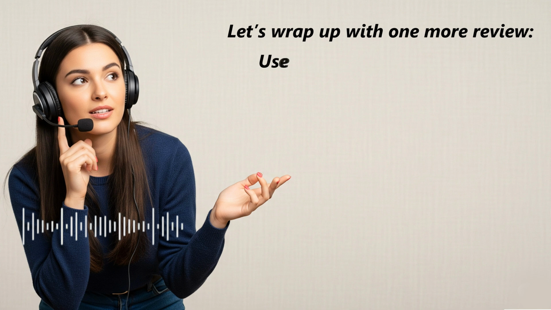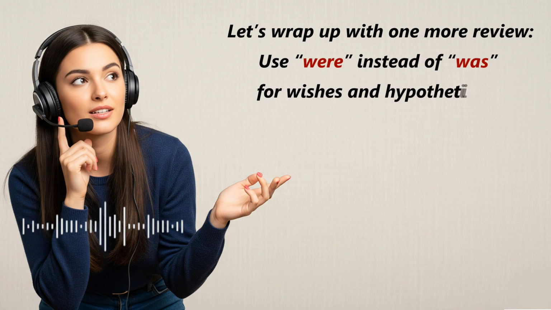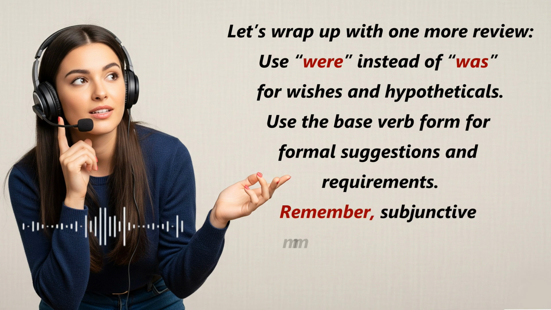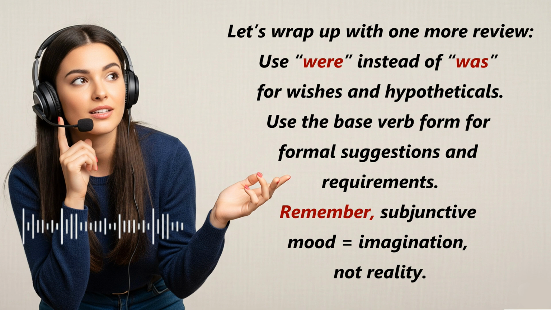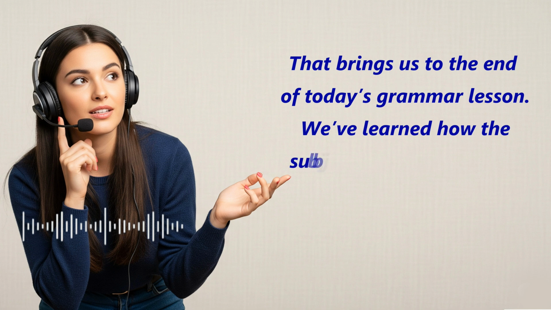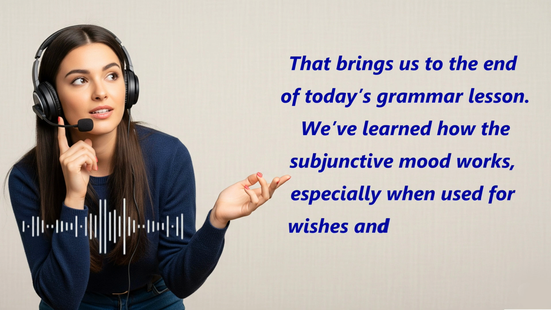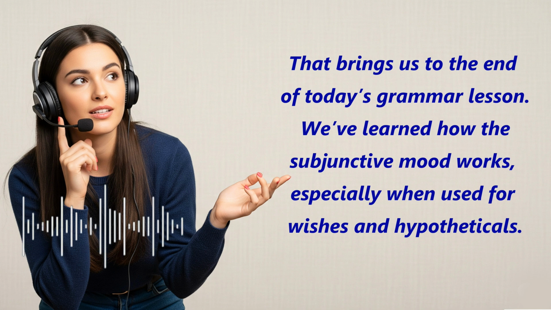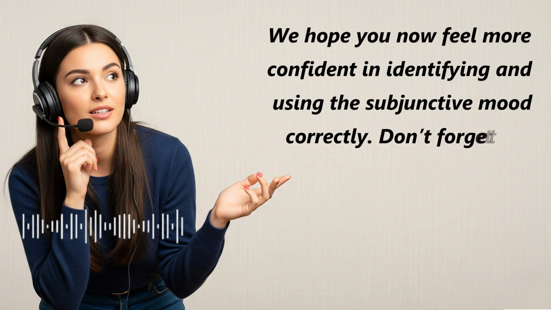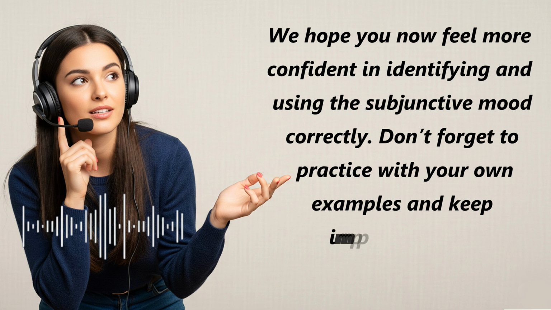Let's wrap up with one more review. Use were instead of was for wishes and hypotheticals. Use the base verb form for formal suggestions and requirements. Remember, the subjunctive mood is about imagination, not reality. That brings us to the end of today's grammar lesson. We've learned how the subjunctive mood works, especially when used for wishes and hypotheticals. We hope you now feel more confident in identifying and using the subjunctive mood correctly.